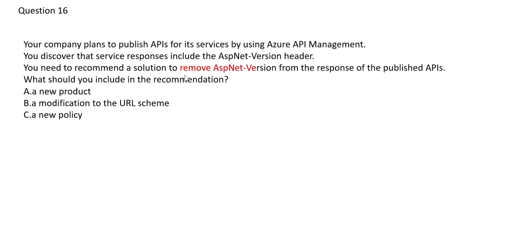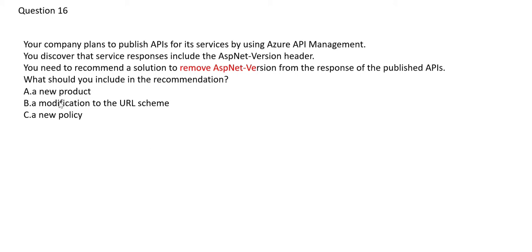And now you realize that you need to remove the version, ASP.NET version, from the response of the published APIs. So you have to remove that version. Okay. So now you don't want to go in and modify so much of code and etc. What is the easiest way of doing it? Low administrative effort. What is the easiest way?